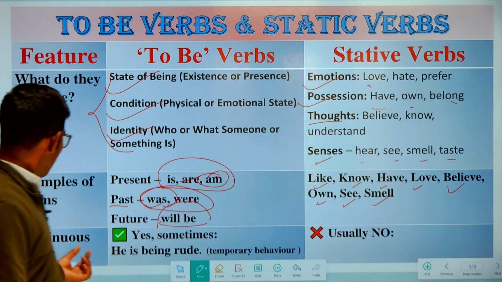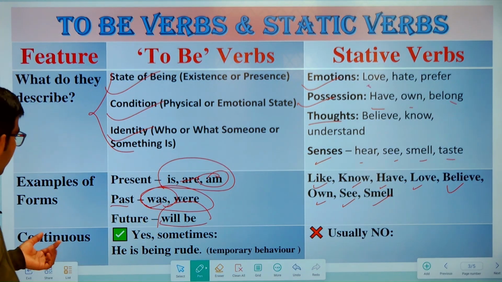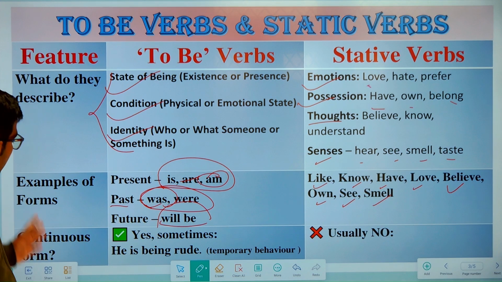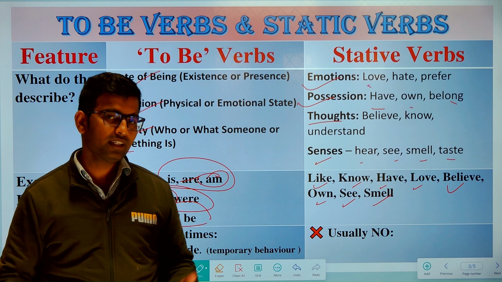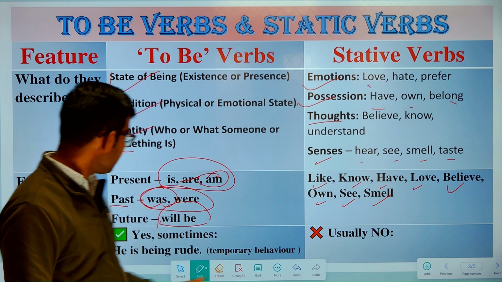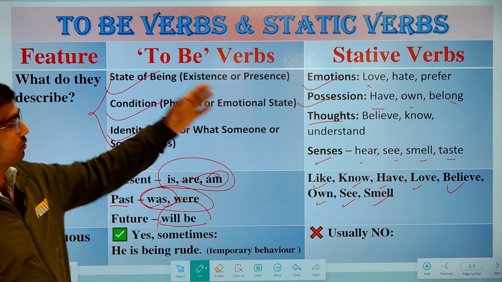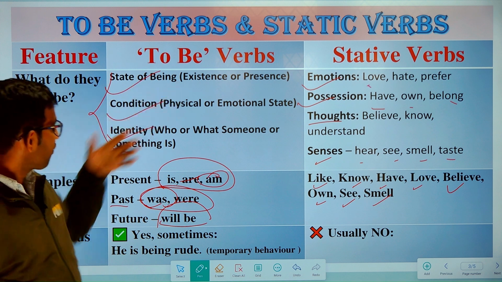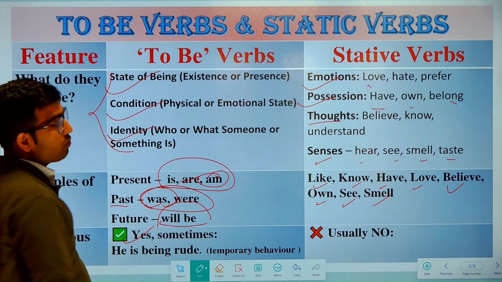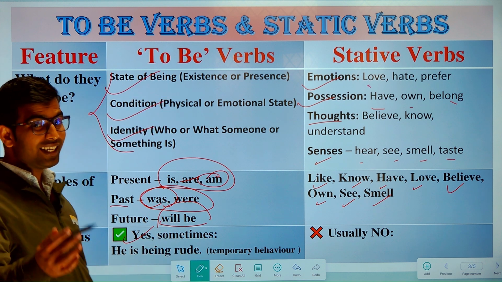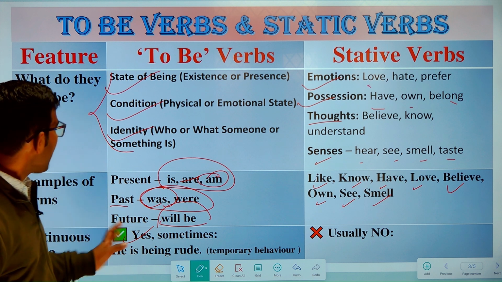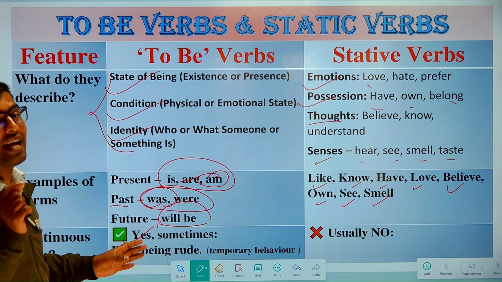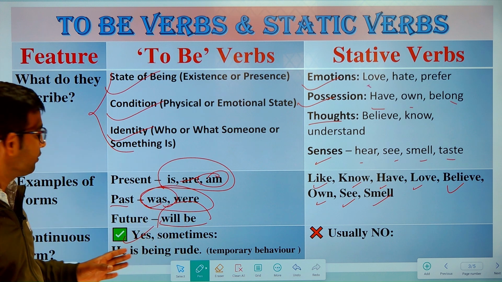Now a very important thing to know: can we use the continuous form, that is the ing form, with to be verbs or stative verbs? Can we use it with them? For to be verbs, yes, we can use the ing form, but not directly. If we use the ing form with to be verbs, it has a different meaning than the normal one.